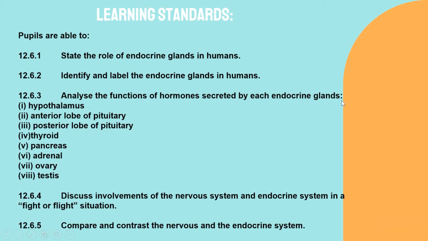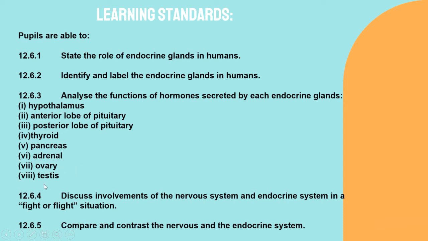So what are the endocrine glands that you have to know? They are hypothalamus, anterior lobe of pituitary, posterior lobe of pituitary, thyroid, pancreas, adrenal, ovary, and testes. All of these are endocrine glands.